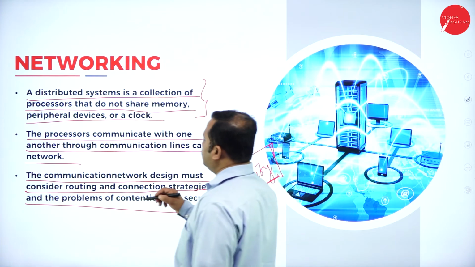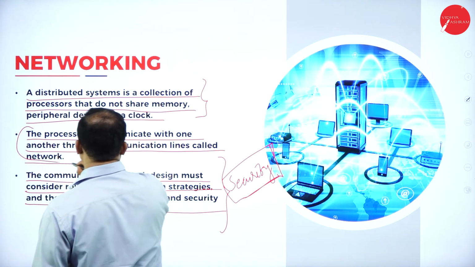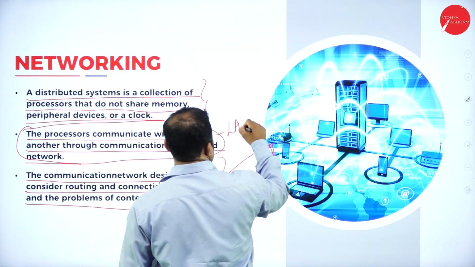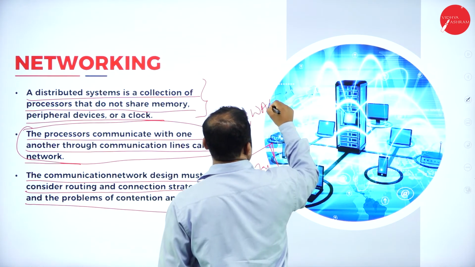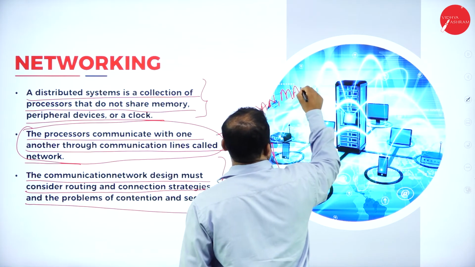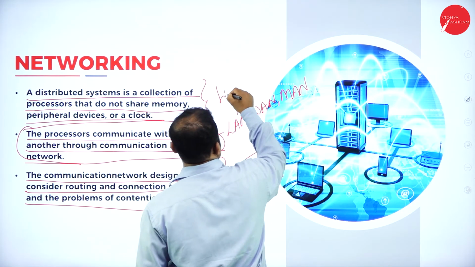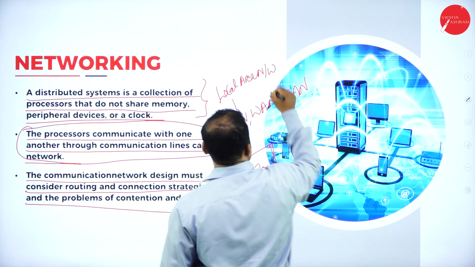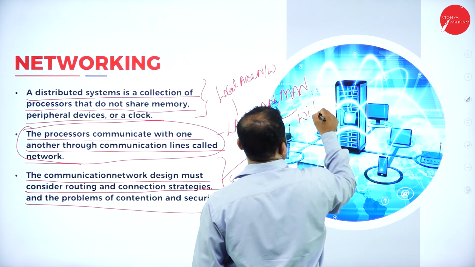Now, the processors communicate with one another through a communication line, whether it is a LAN, a WAN or a MAN. What is the meaning of LAN? That means local area network. What is the meaning of WAN? Wide area network.